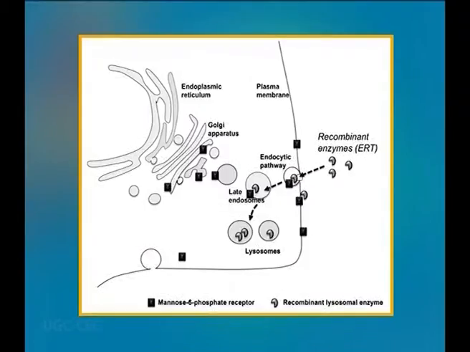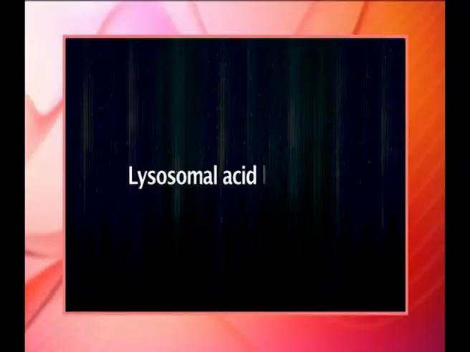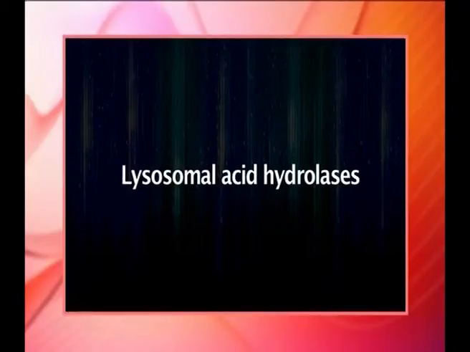Upon exiting the ER and entering the Golgi apparatus via vesicular transport, a specific lysosomal tag, mannose-6-phosphate, is added to the peptides. The presence of these tags allows for binding to mannose-6-phosphate receptors in the Golgi apparatus, a phenomenon that is crucial for proper packaging into vesicles destined for the lysosomal system. Now, the lysosomal acid hydrolases.